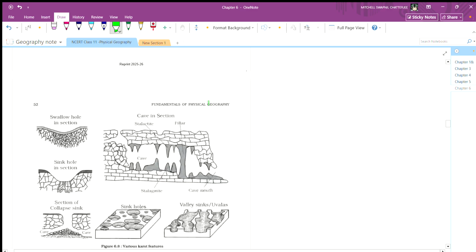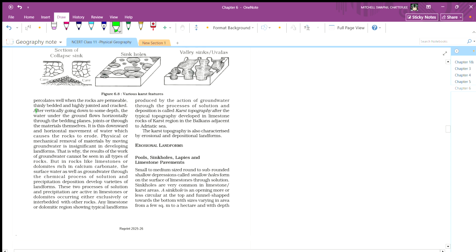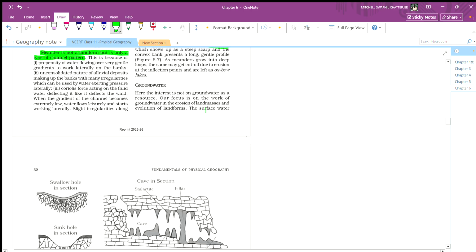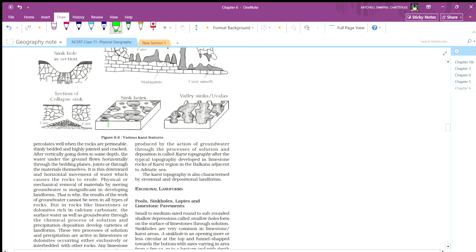The surface water percolates well when the rock is permeable. So he's saying that surface water passes through the rock easily when the rock is permeable, thinly bedded, highly jointed and cracked.